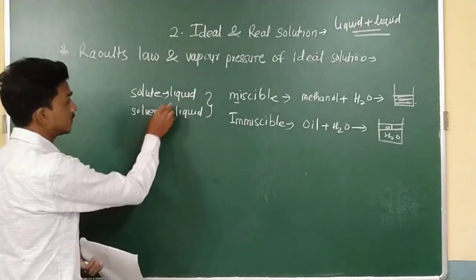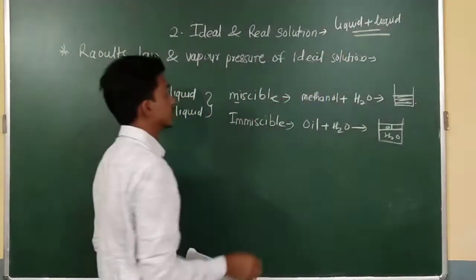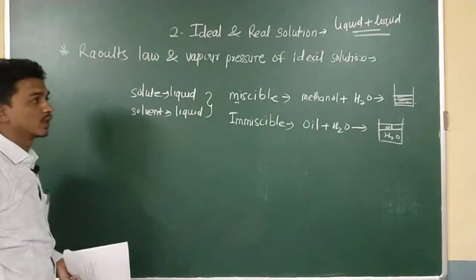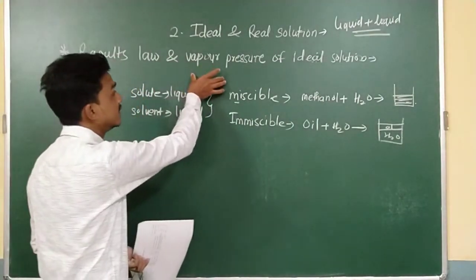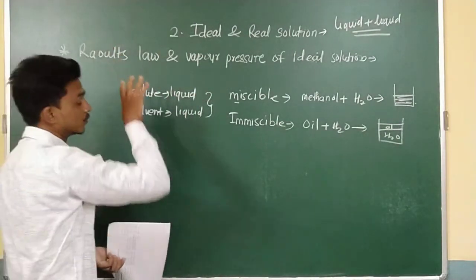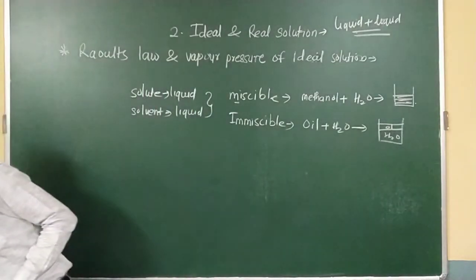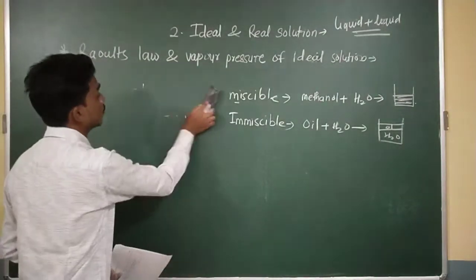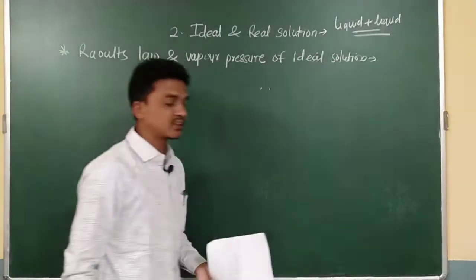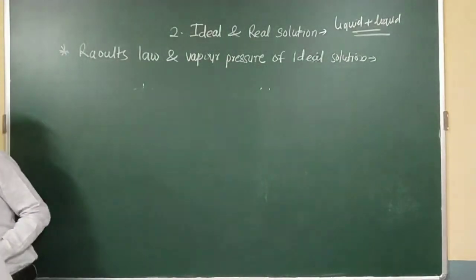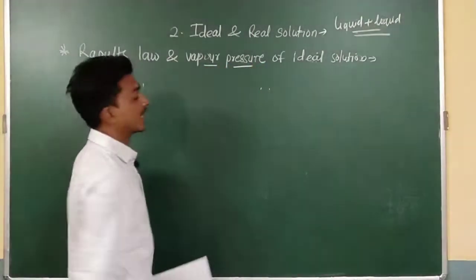Okay, so this is related to solutions of liquids and liquids, and the scientist's name is Raoult. He studied the solutions of liquids and liquids, and by using his study he gave us a law related to them. Before discussing the statement of Raoult's law, we have to know the vapor pressure of the ideal solutions.